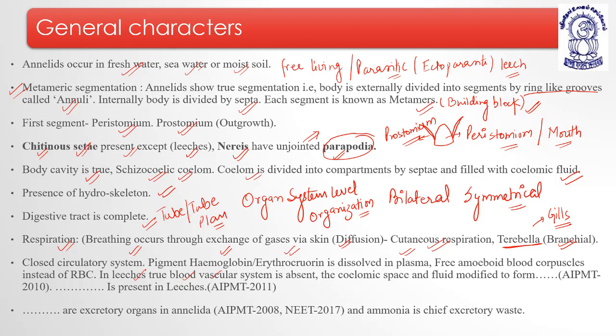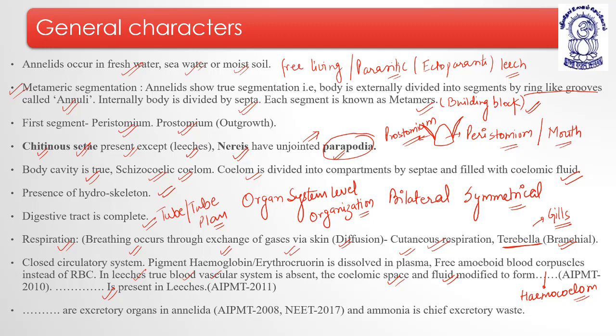The question is, in leeches the true blood vascular system is absent. The coelomic space and fluid is modified to form hemocoelom. Or we can say hemocoelom is present in leeches. So in case of leeches, the coelomic cavity is modified to form the circulatory system, that is the hemocoelom, which is present in the leeches, right?